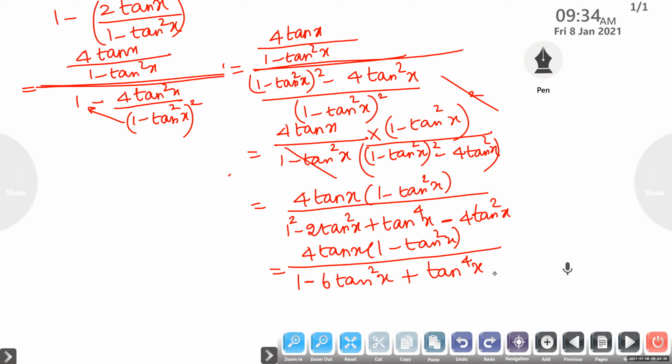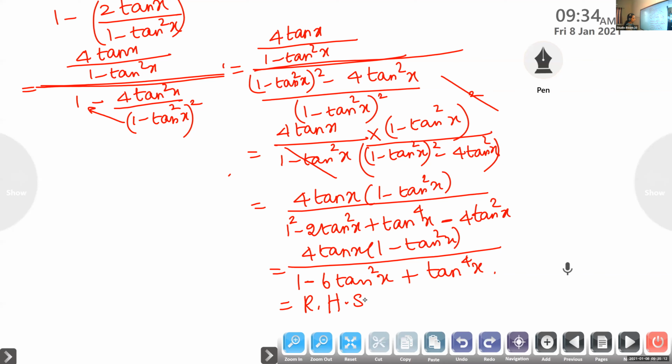Yes, ma'am. So are we getting the RHS? We started from LHS and we have proved that it is equal to RHS. So this question, at least 2 times you should practice it. If you practice it only then you will get the answer. Or in the exam, what happens? You will be writing and striking off, scribbling and writing, striking it off. Again you will do it. At least 2 times practice it, so the method becomes easy for you.